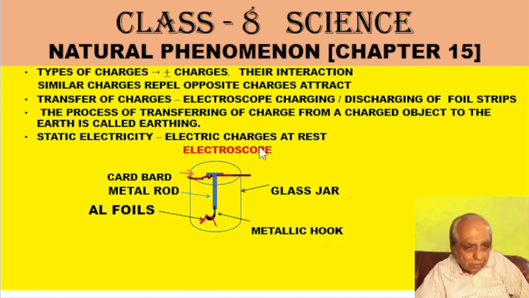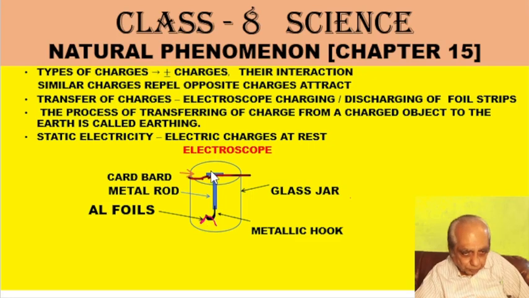Now if I take a glass rod and touch this metal rod, or even bring it near, I will find that both aluminum foils are repelled, because the same charge has flowed through this metal rod, so both aluminum foils get the same type of charge and they repel.